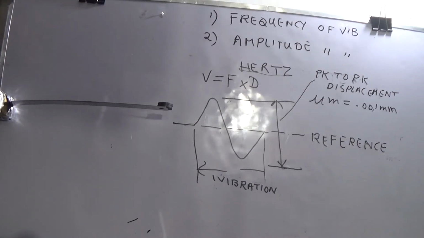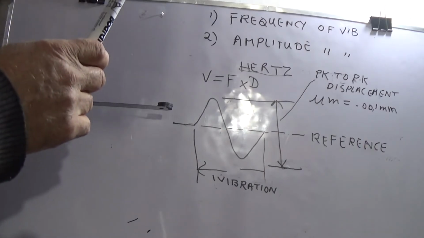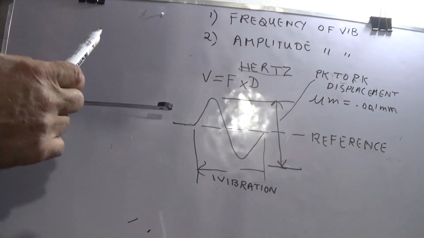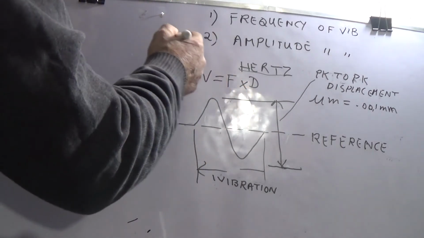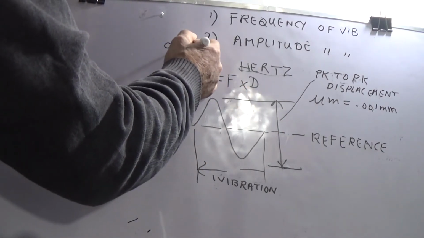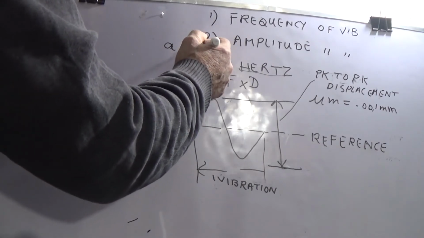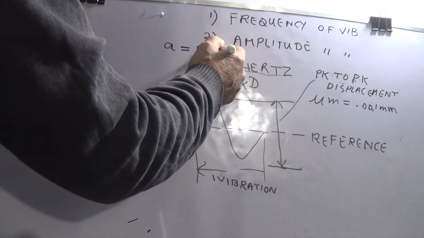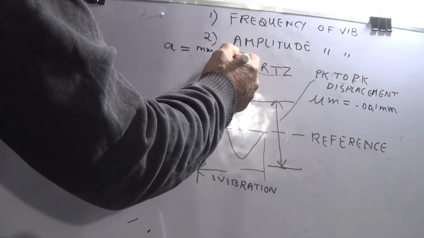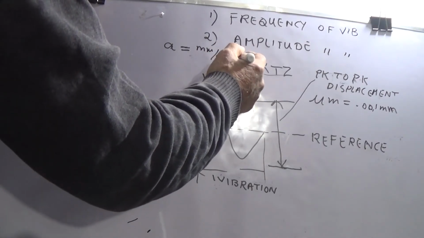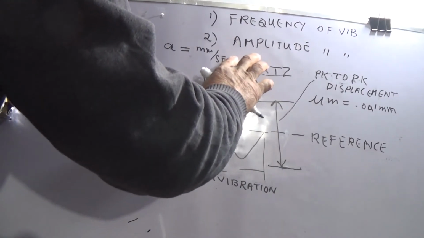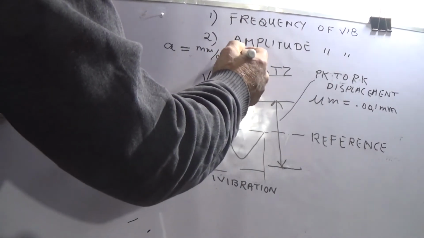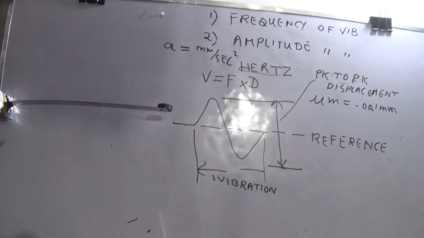Now there is a third characteristic of vibration, which is called acceleration. Acceleration means change of speed, and you can say its unit is millimeter per second per second. So acceleration is the change of speed.